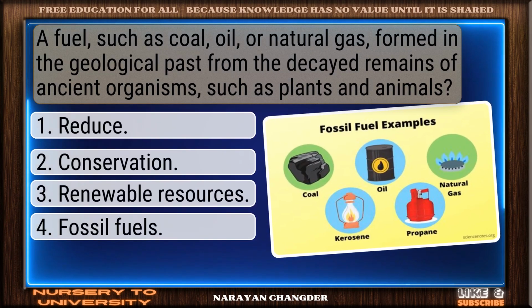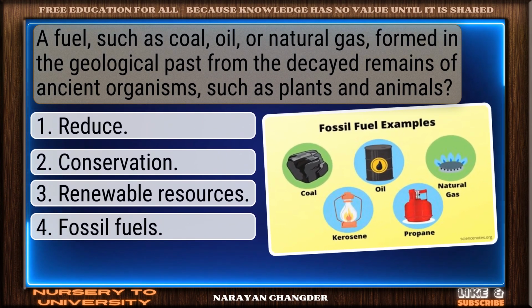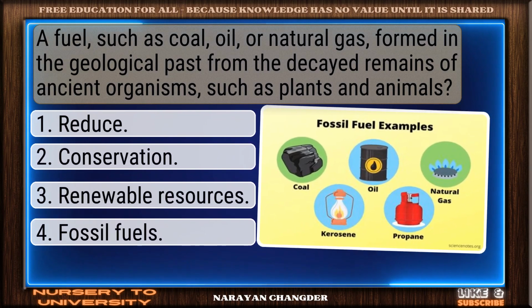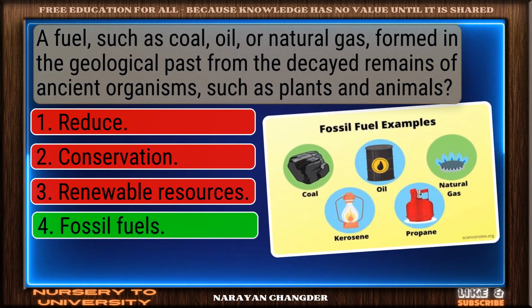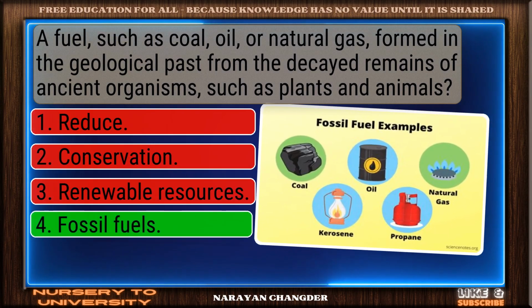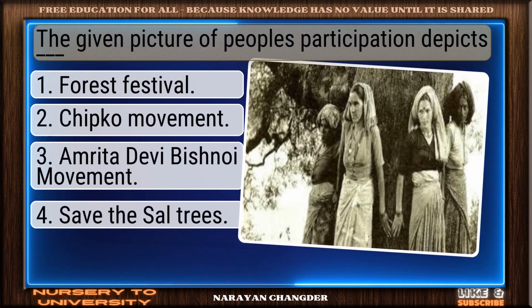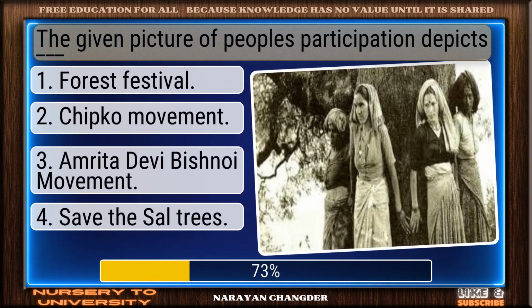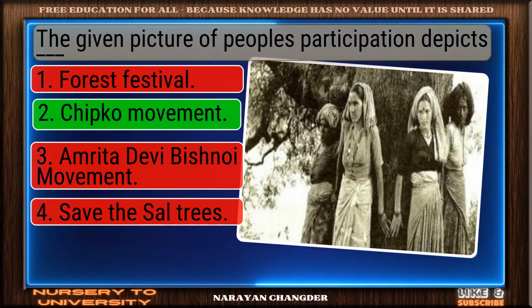A fuel, such as coal, oil, or natural gas, formed in the geological past from the decayed remains of ancient organisms, such as plants and animals. Excellent. Fossil fuels is well reasoned. The given picture of people's participation depicts a dash. Nice selection. Chipko movement is correct.